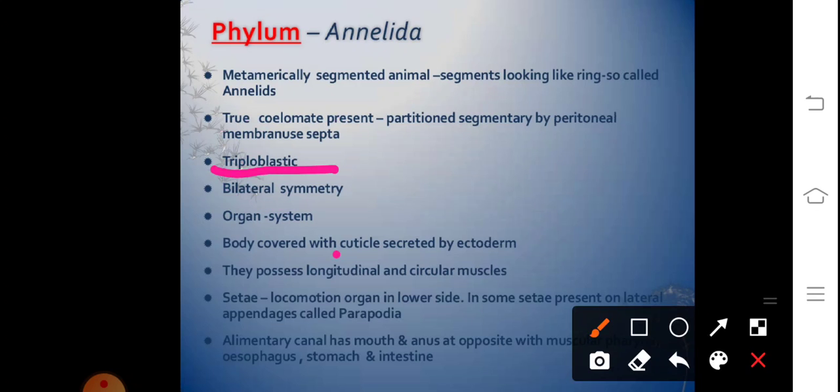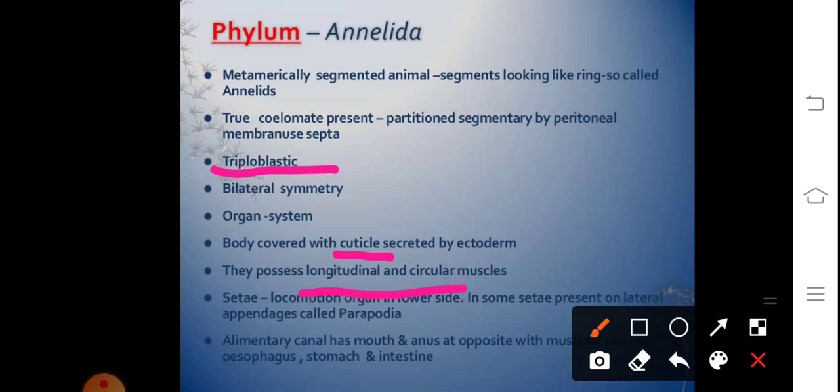The body is covered with cuticle, that's a waxy coating secreted by the ectoderm. Talking about the muscles which help in locomotion, they possess two kinds of muscles, longitudinal and circular, which facilitate the process of movement. Some aquatic forms such as Nereis have parapodia, whereas parapodia is absent in leech.